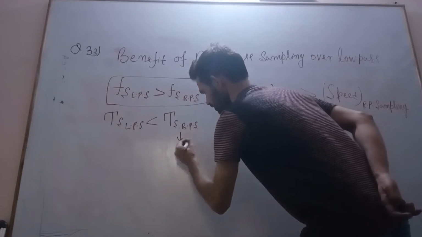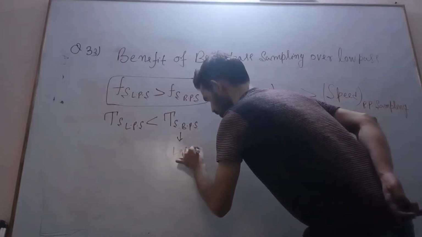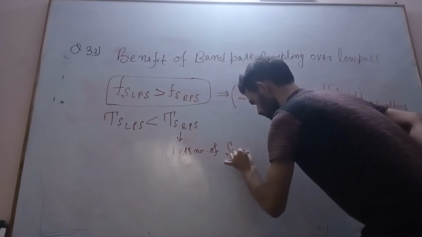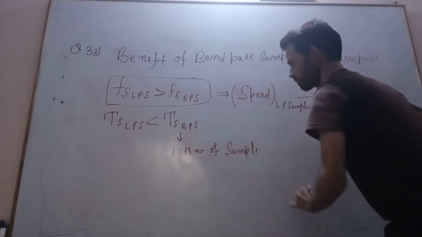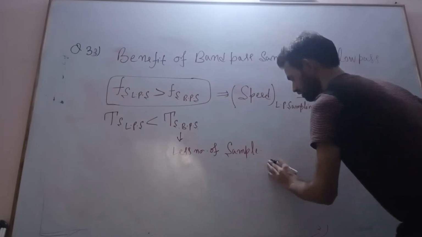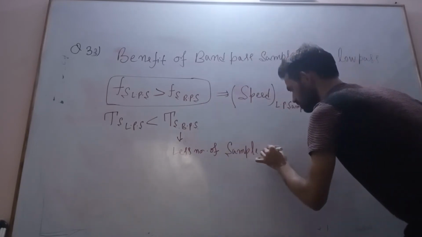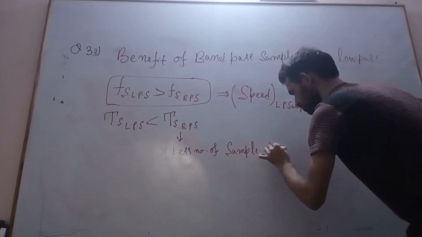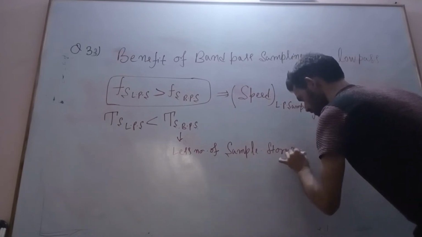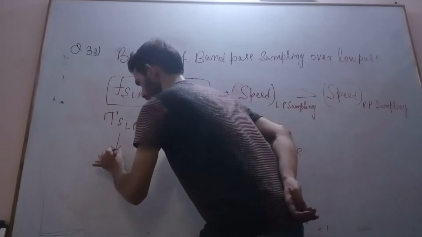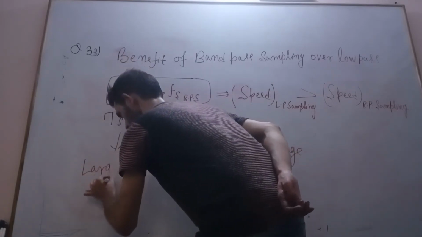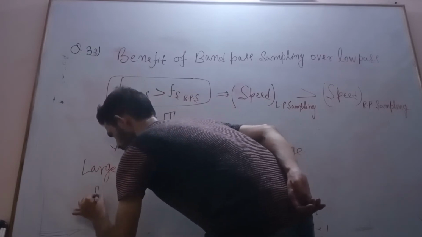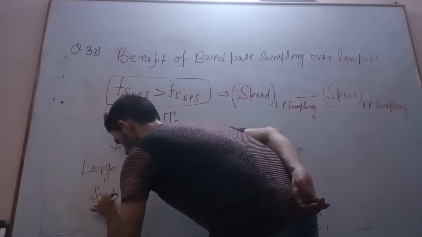Less number of samples means less sample storage. Here you can say a large number of samples.